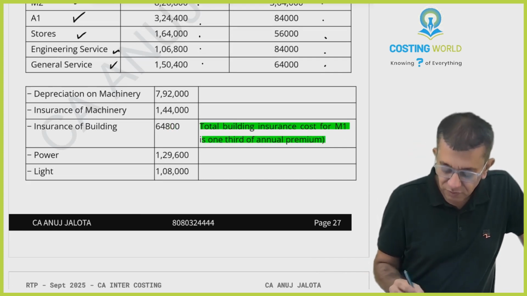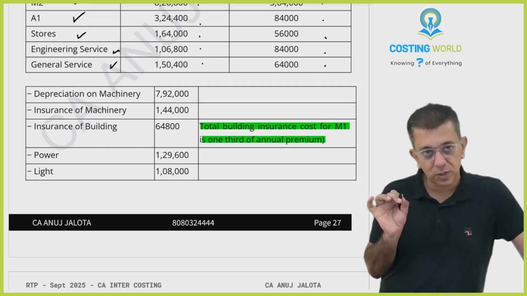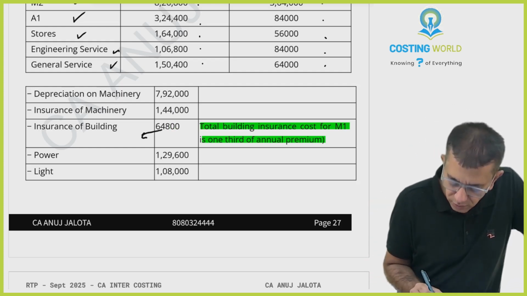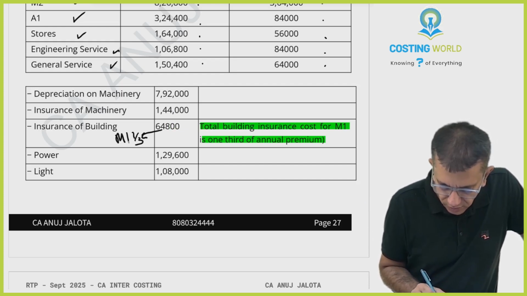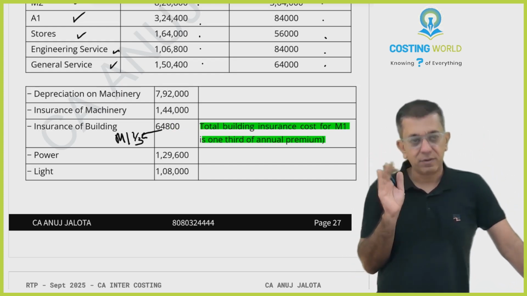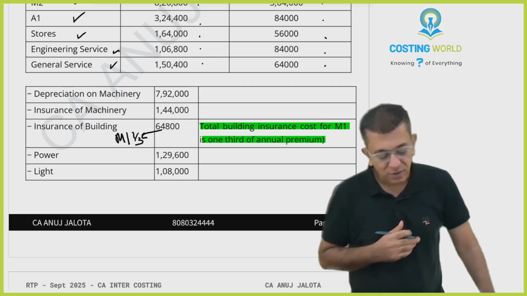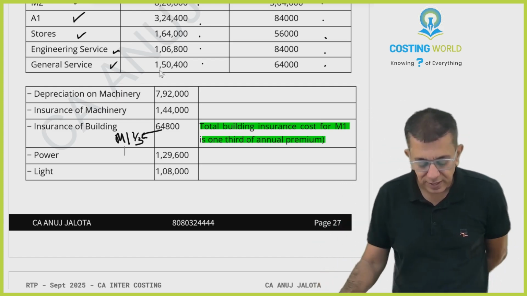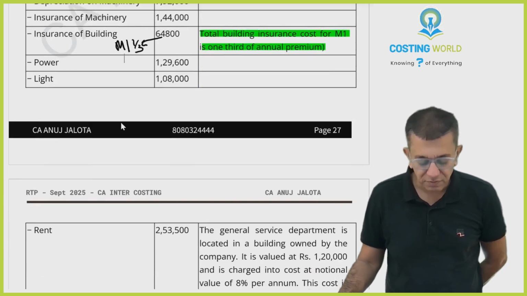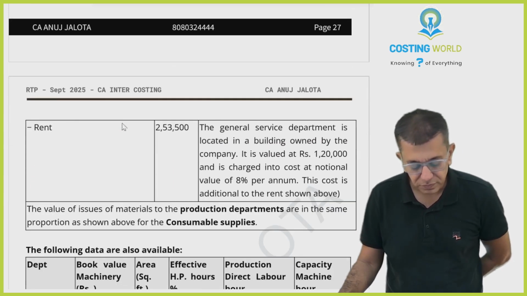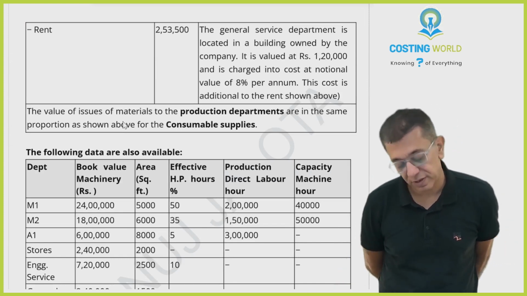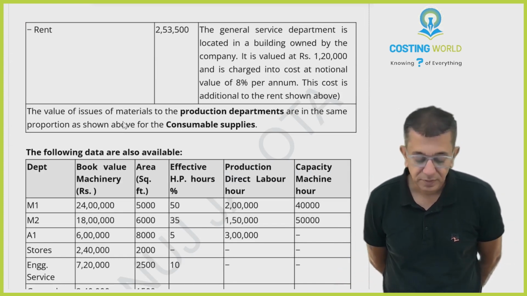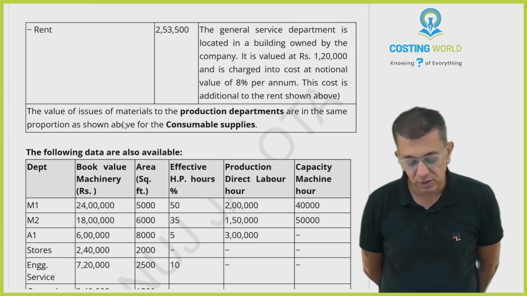So 64,800 is your total insurance cost. Out of that, 1/3 of the insurance is for M1. Keep that thing in mind. Further, power 129,600, light 1,08,000. Then rent 2,53,500. Fine. But for rent, something else is also given to you.